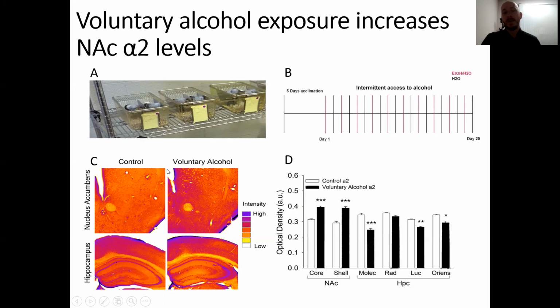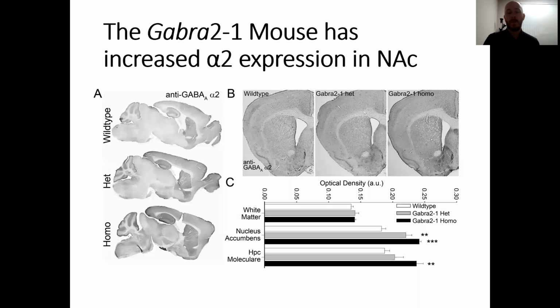So in C here, we're looking at the nucleus accumbens. And this is a heat map. And so the more bright reddish purple it gets, the more alpha-2 there is. And as you can see in the control, there's not a lot of alpha-2. But then after drinking in the nucleus accumbens, we see a large increase in alpha-2. And then we see that further represented in D, where both the core and the shell of the nucleus accumbens have higher alpha-2 levels after drinking. Well, this is another hint that alpha-2 is important in the development of AUD.